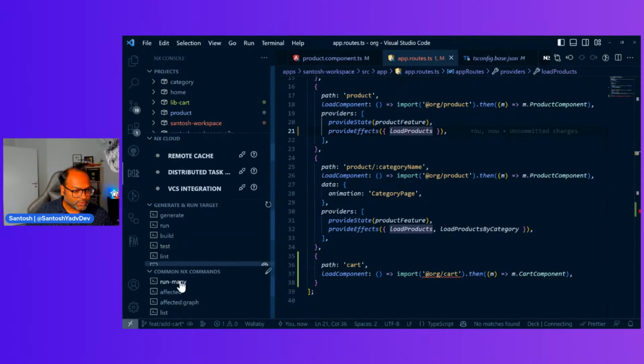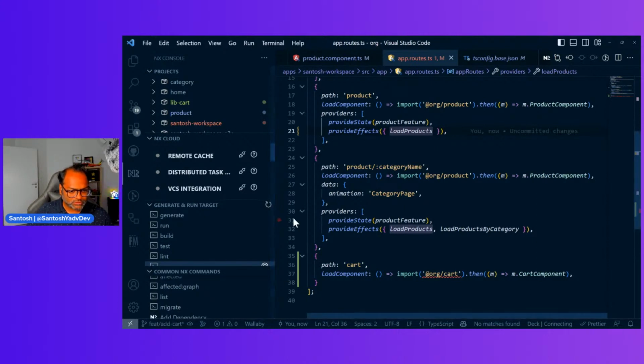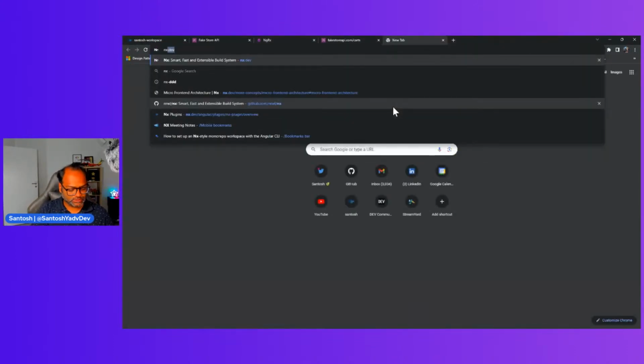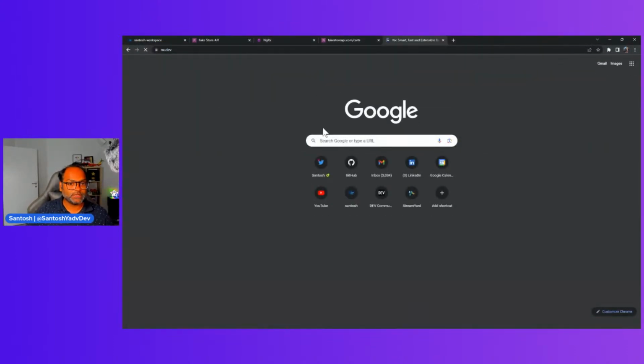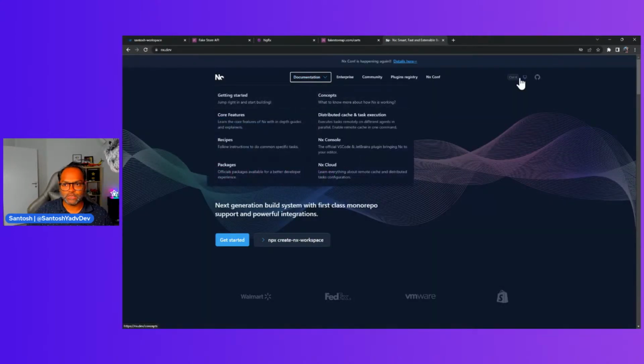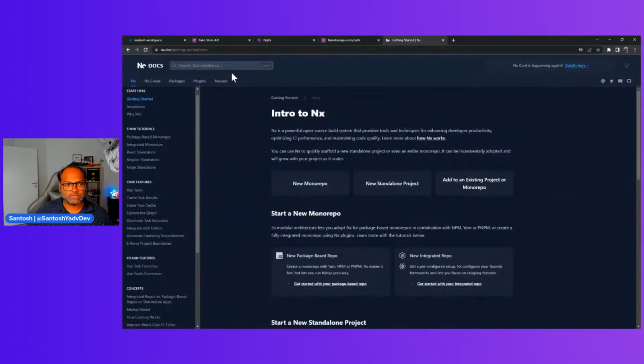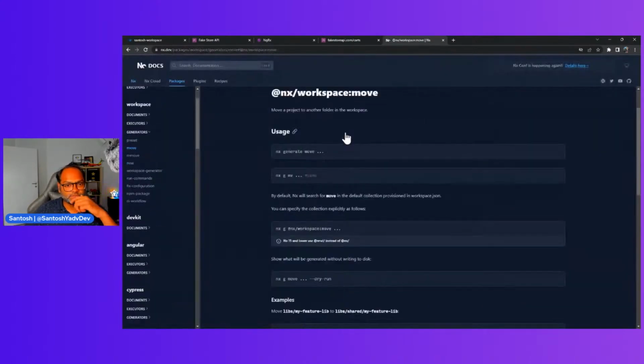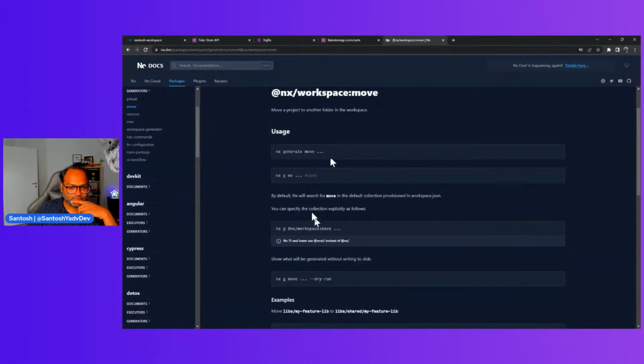Let's see if I can find this. It's not here. So let's go to the docs because it saves a lot of time. Nx docs, and let's search for move, getting started, and move. Nx workspace move. This is what we can use.